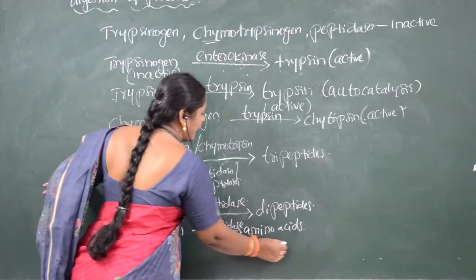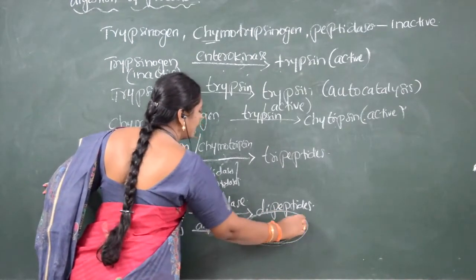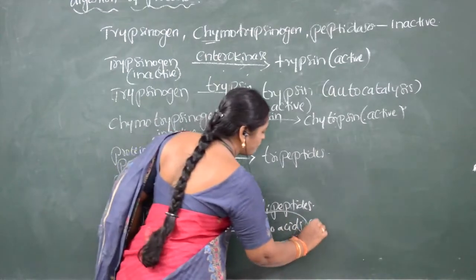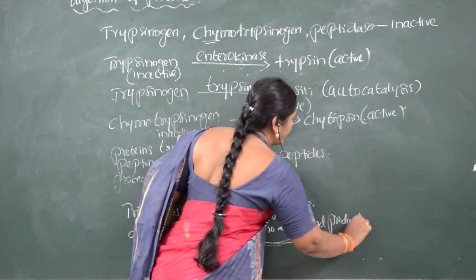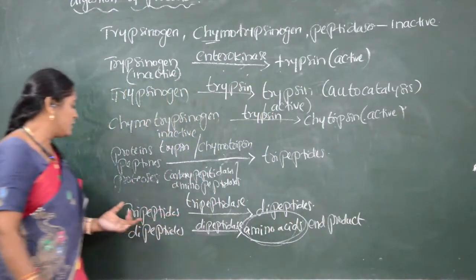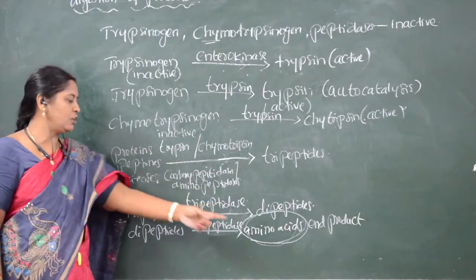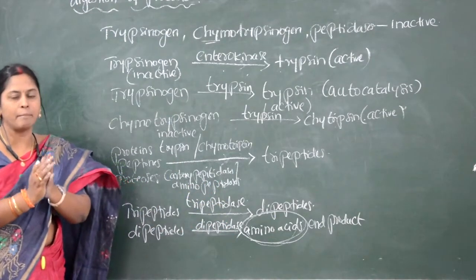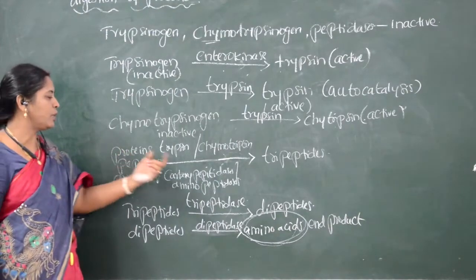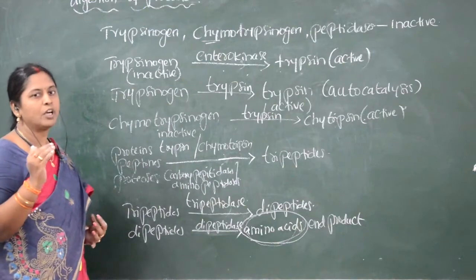So which is the end product of proteins? Amino acids are the end product of proteins. If proteins are converted to amino acids, we can say the digestion of proteins has completed. Amino acids are the end product of proteins.